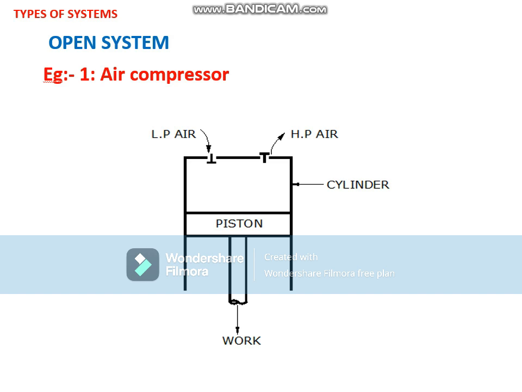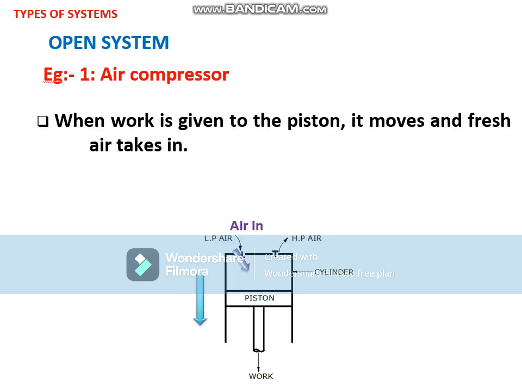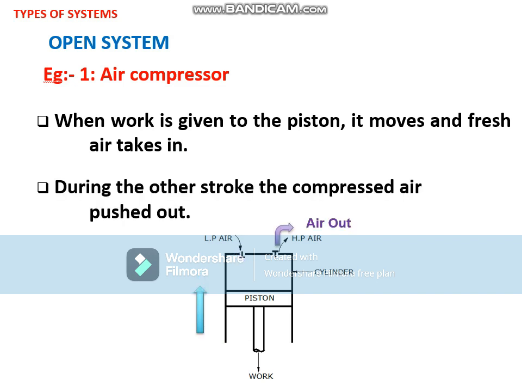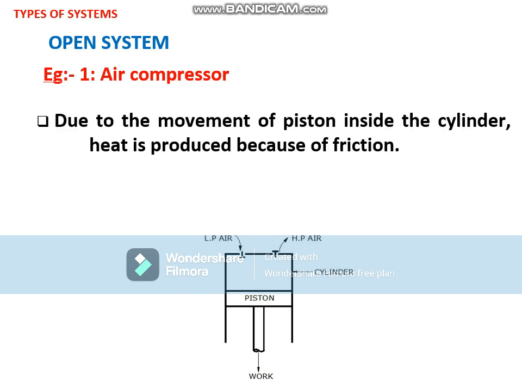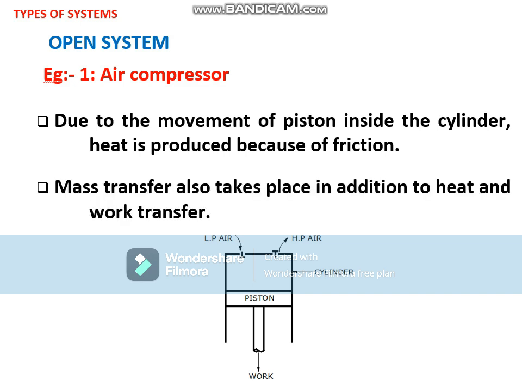First example, air compressor. In an air compressor, fresh air moves in during the suction stroke and the same air will be compressed during the other stroke of the piston and delivered to the surroundings or to a storage tank. So when work is given to the piston, it moves and fresh air is taken in. During the other stroke, the compressed air is pushed out. Due to the movement of the piston inside the cylinder, heat is produced because of friction. So when the piston rubs against the cylinder walls, friction will be there, and because of friction, heat will be produced. So mass transfer takes place, heat transfer takes place, and work transfer also takes place.